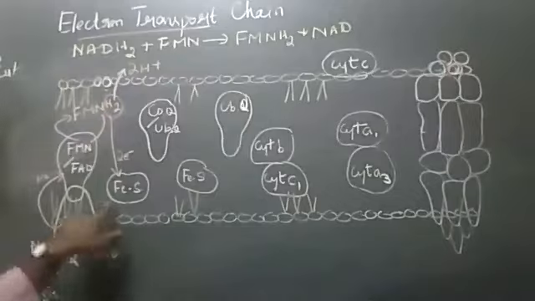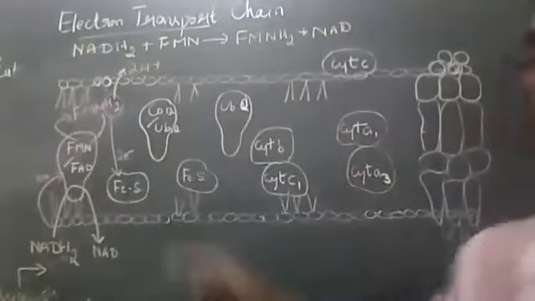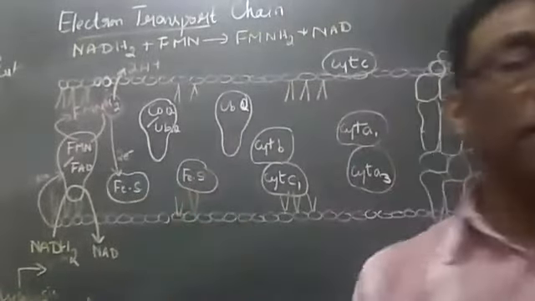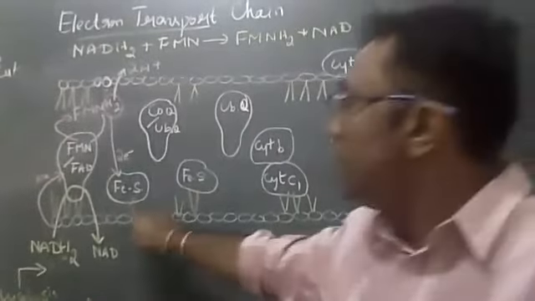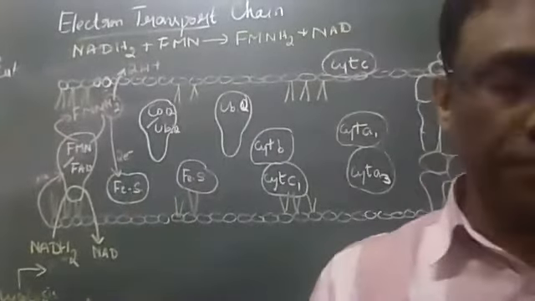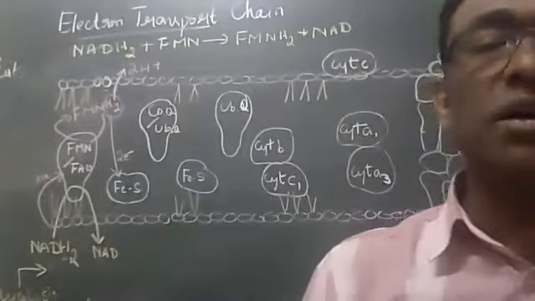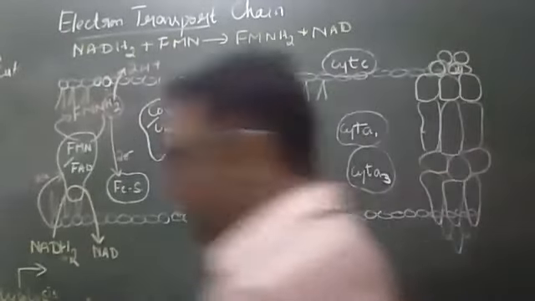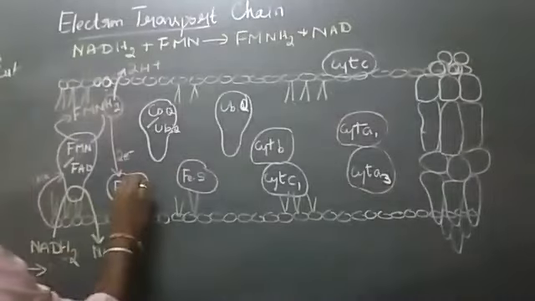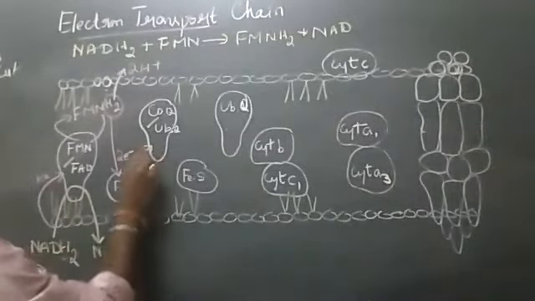Yes, all of you understood here? Okay. The electron was transferred to FeS. Now, FeS got reduced by accepting the electron. And it donates the electron to CoQ.